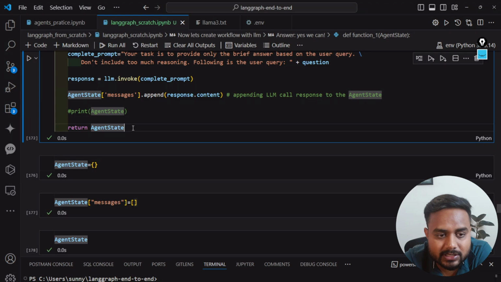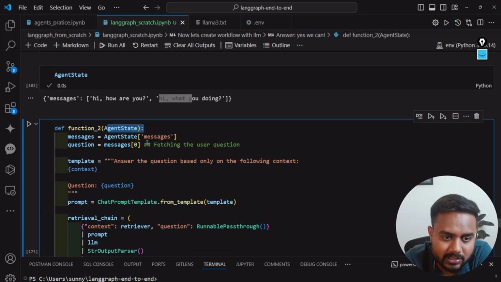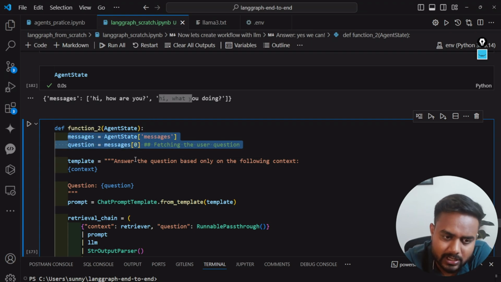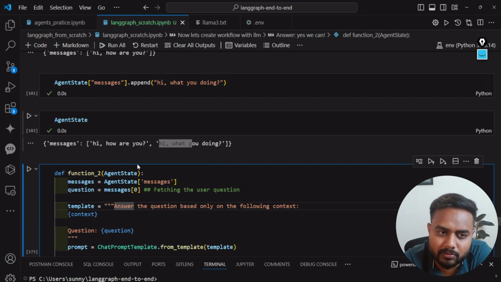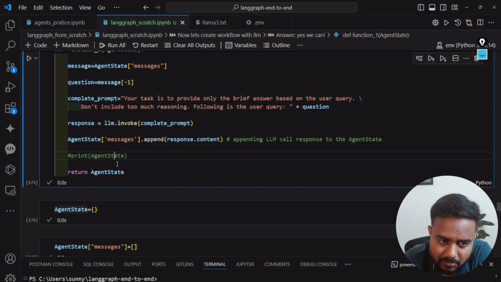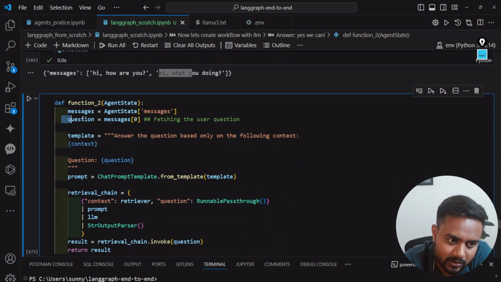Now this agent state I'm passing to my second function. This agent state will take the message, and from this message it will take the question. I don't require the response, I'm just taking the question. As I told you, as of now I'm just going to compare both responses, from the simple LLM and through the RAG pipeline. So here I'm taking a question, and here I'm creating a template. This is my complete prompt template, all based on the question.